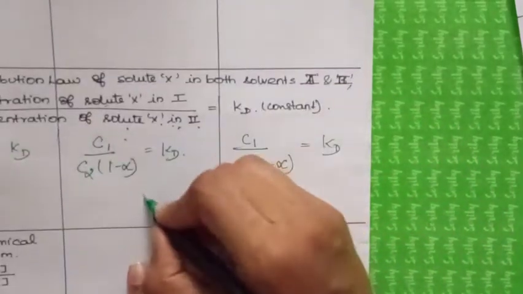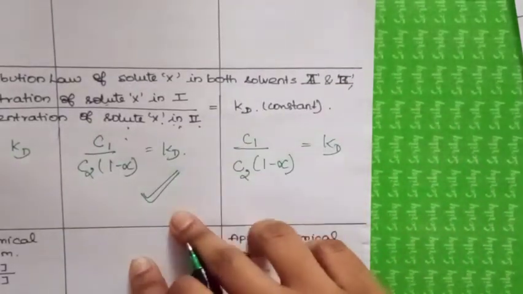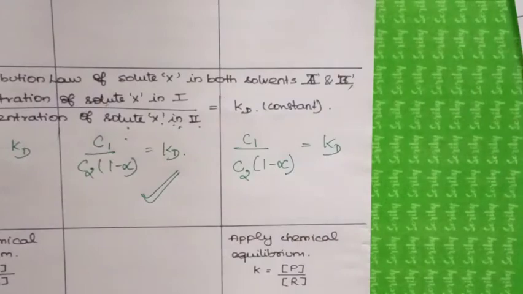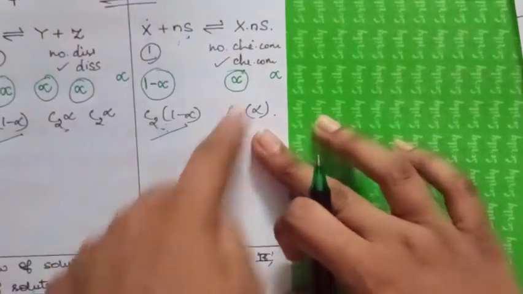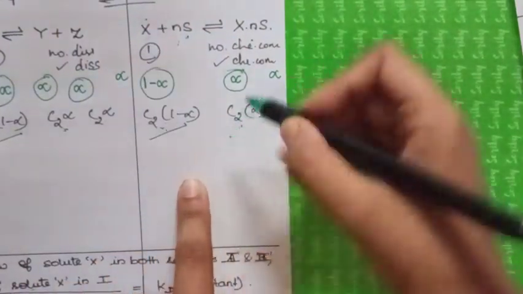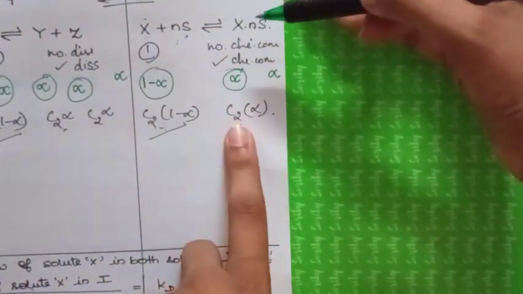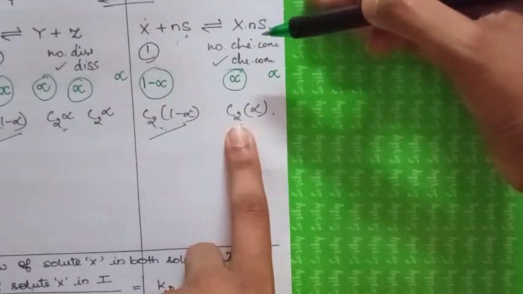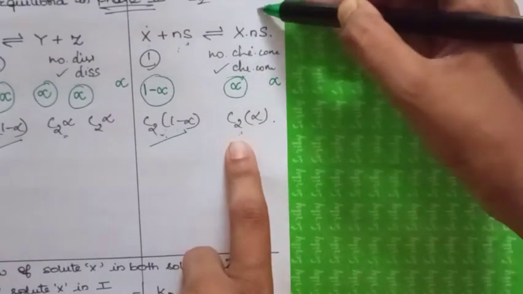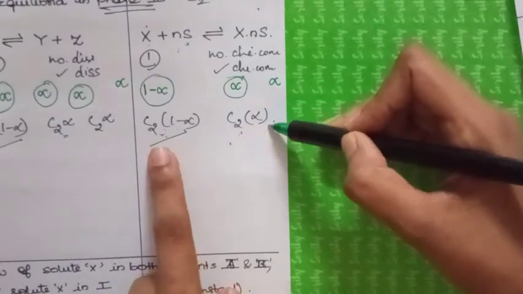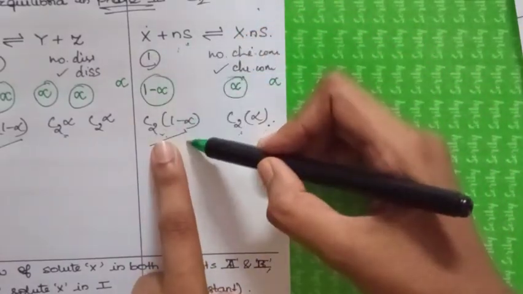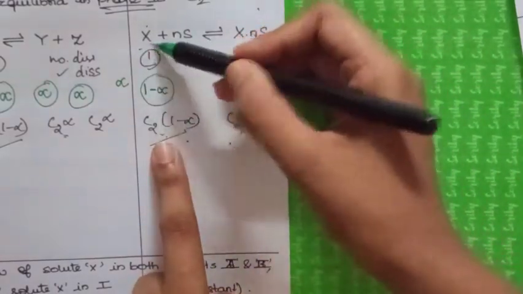So this is the final mathematical expression for dissociation of solute in one of the liquid pairs. For chemical combination, here also the equilibrium constant K is proportional to the concentration of the product over the concentration of the reactants. Concentration of both reactants you should take.